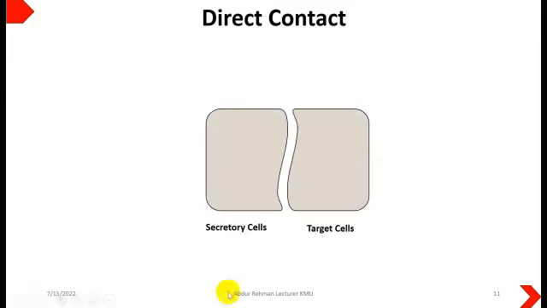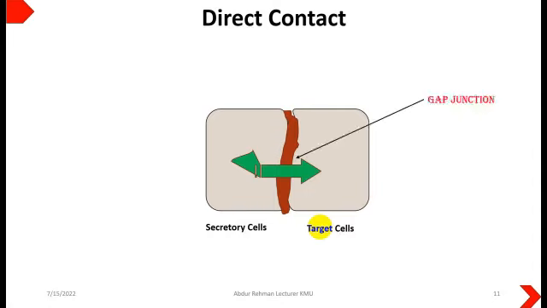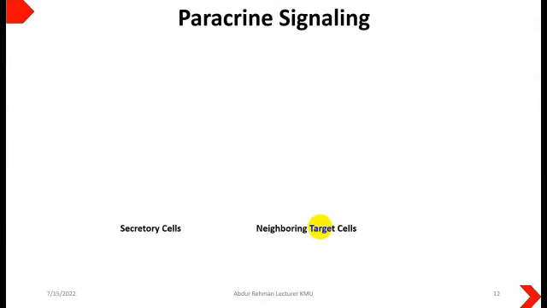In direct contact, we have the secretory cells and the target cells, and in between them are the gap junctions, and through the gap junctions the signal molecules will move into the cells which are attached to the secretory cells. They will be present in close proximity and in direct contact to one another, so that the signal will go into the target cells and show its effect on them. Then comes the paracrine signaling, or neighboring signaling.